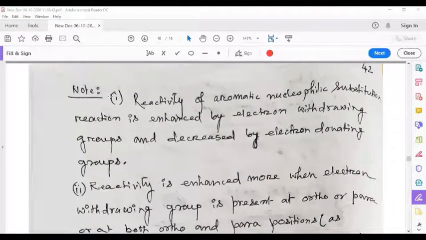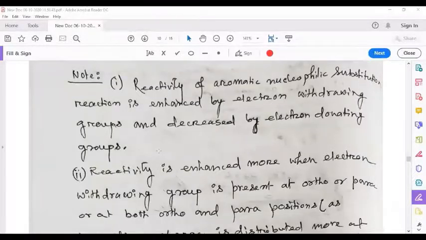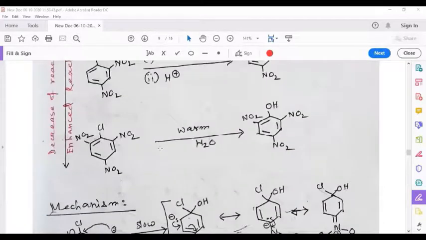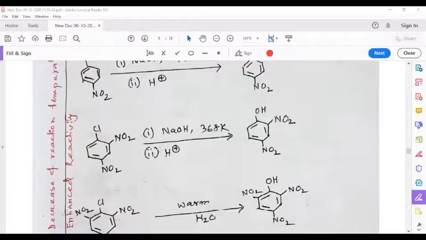Some important points which can be drawn from this discussion are: number one, reactivity of aromatic nucleophilic substitution reaction is enhanced by electron withdrawing groups and decreased by electron donating groups. So, electron withdrawing groups increase reactivity, which is evident in these examples.